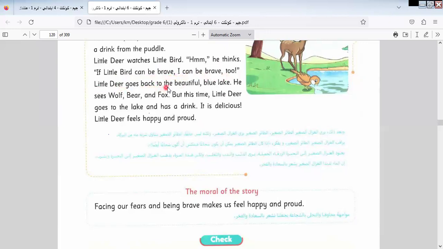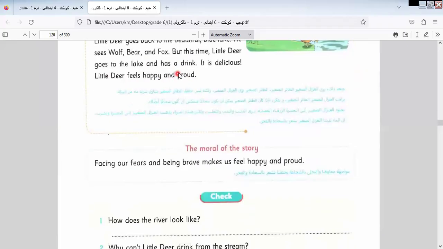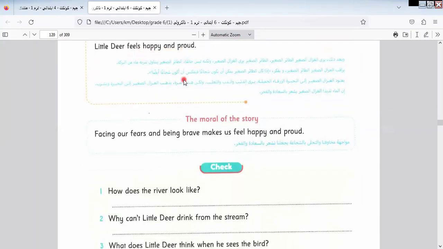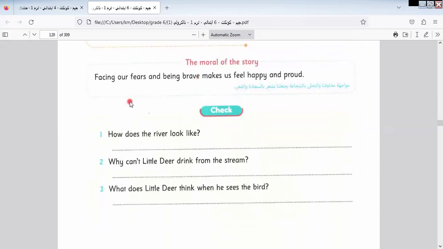Little deer goes back to the beautiful blue lake. He sees Wolf, Bear, and Fox. But this time, little deer goes to the lake and has a drink. It's delicious. Little deer feels happy and proud. Let's answer the questions. Here is the moral or the value that we took from this story: facing our fears and being brave makes us happy and proud.